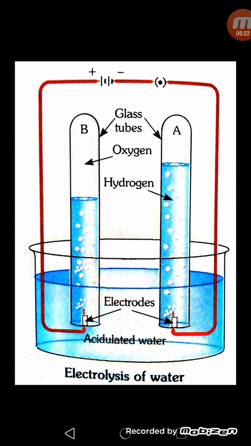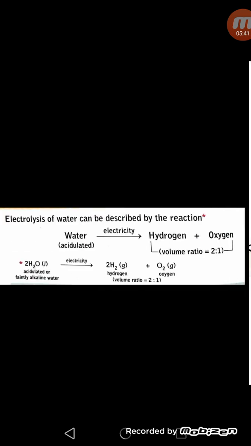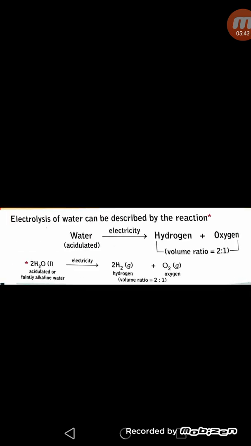Electrolysis here means decomposition of water into hydrogen and oxygen, and these gases are released. The hydrogen gas is liberated at the cathode, and the oxygen gas is liberated at the anode. This is the equation which shows the process of electrolysis. During electrolysis, the water through which we pass the current should be acidulated.